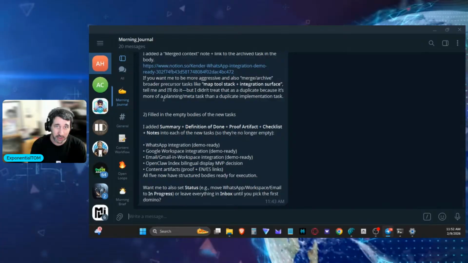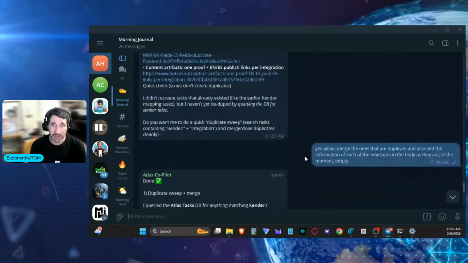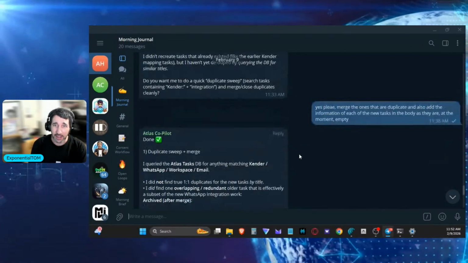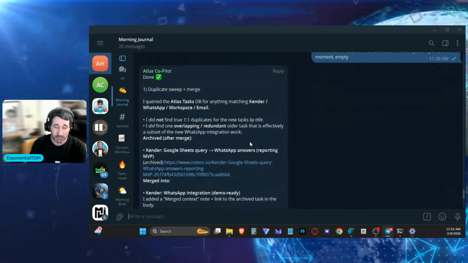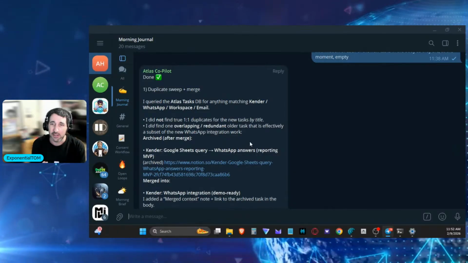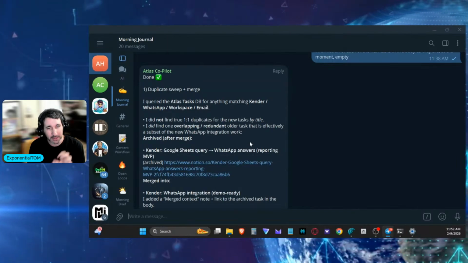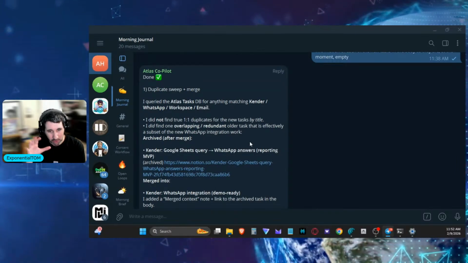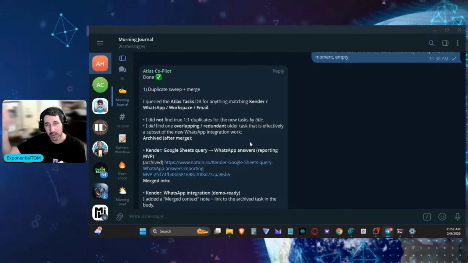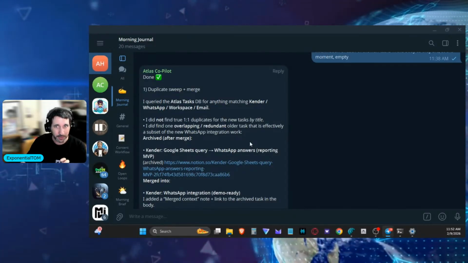For example, this one is the morning journal. Every morning, I give Atlas a dump of all my thoughts, and it helps me extract the key elements from the chaotic stuff that I share with it, and convert all that noisy information into: okay, these are the tasks for today, these are our objectives for the long term, and this is what we need to do now.